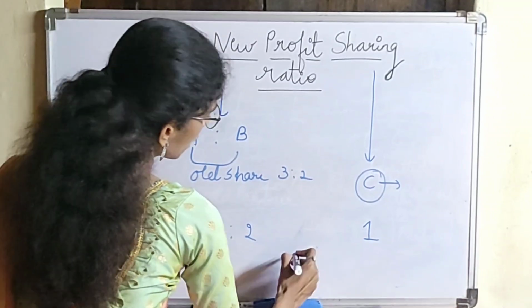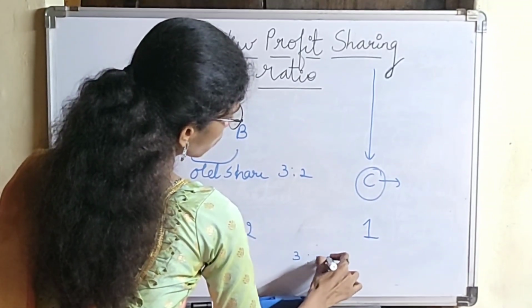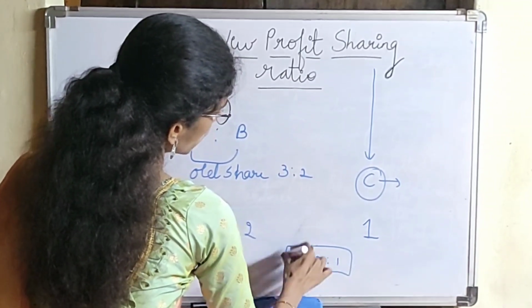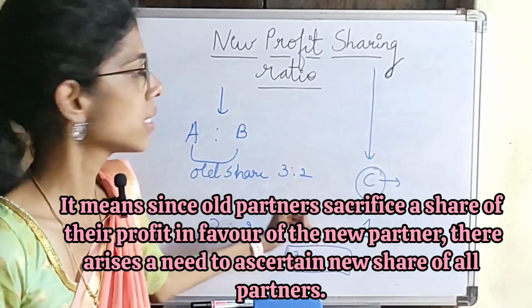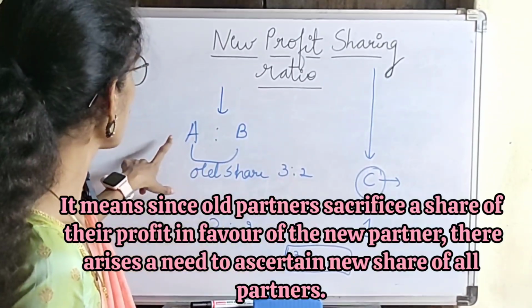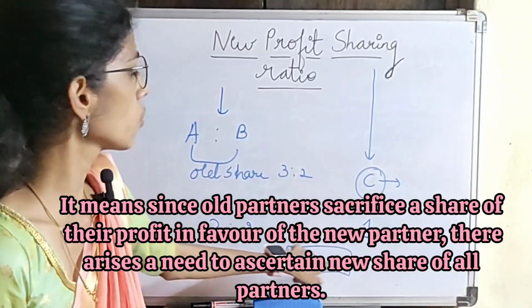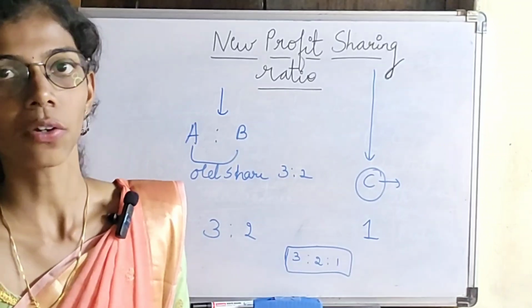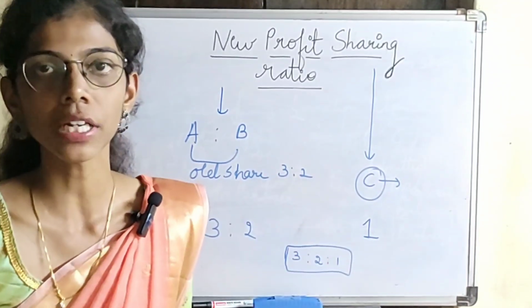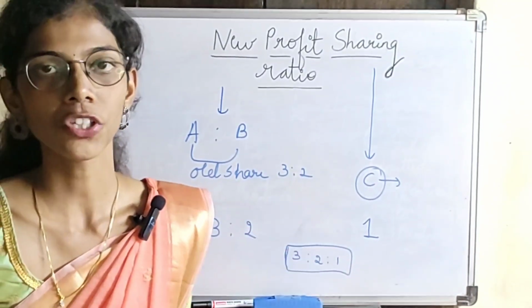So the new profit sharing ratio will be 3:2:1. So this is known as new profit sharing ratio. When a new partner enters into the business, the total share of A, B and C, that is 3:2:1, is known as the new profit sharing ratio. So how is it calculated? There are two cases which we have to study while calculating the new profit sharing ratio.